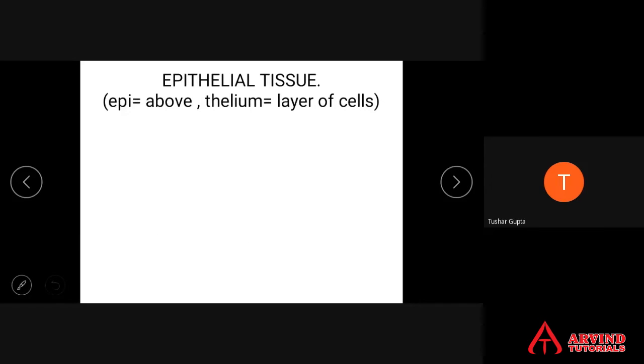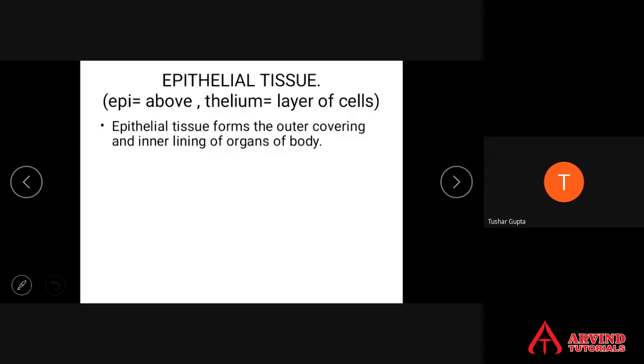First, we will discuss various types of epithelial tissues. Epithelial tissue. Epi means above. Thelium means layer of cells. So those layers of cells are called epithelial cells. Epithelium forms a layer above the organs or as a lining of the organs. Such types of tissues are generally called epithelium.